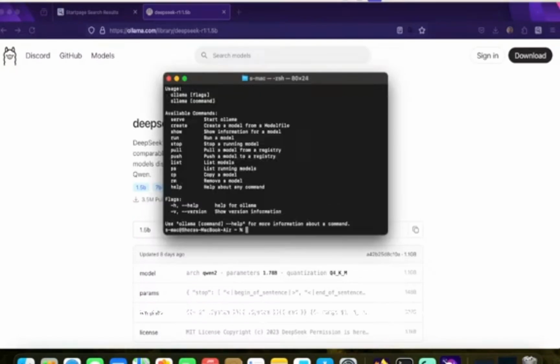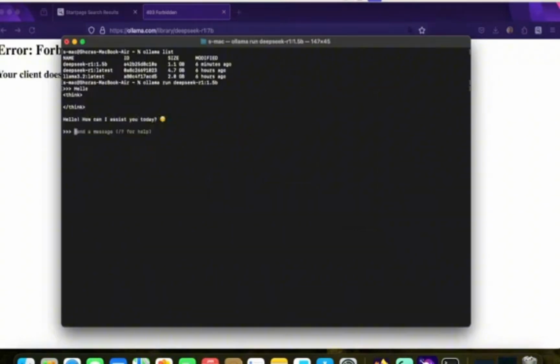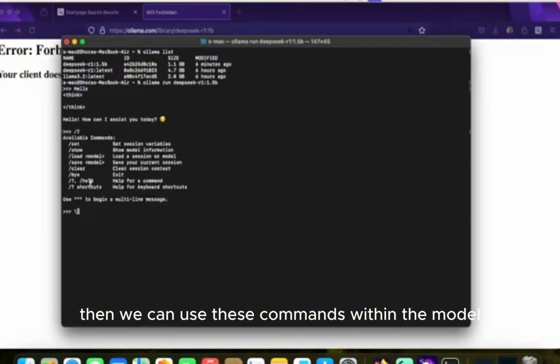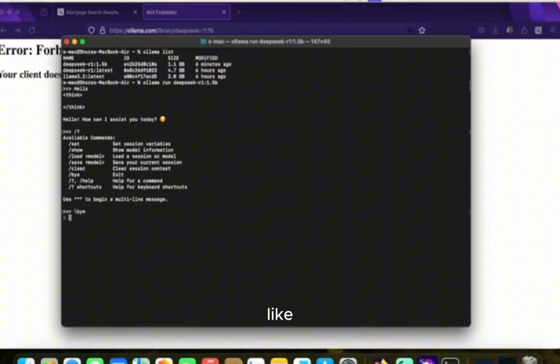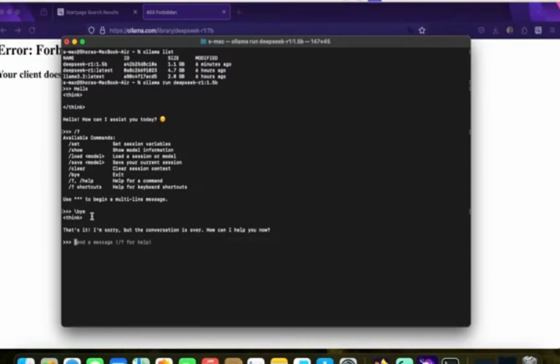Now after terminating this terminal, we can open this and check Ollama. Now you can check the DeepSeek LLM models on my local machine. Then we can use commands within the model, like slash bye to exit from the model.